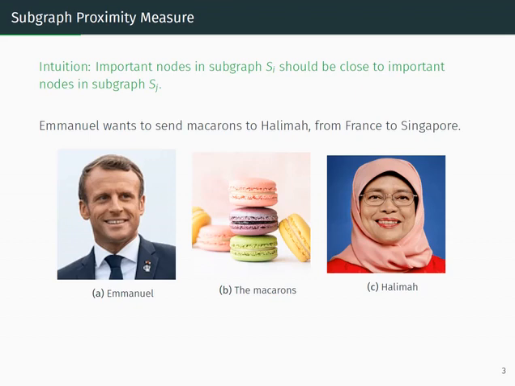Because of this, the macarons need to take a flight between Paris and Singapore. So, the distance between Emmanuel and Halima is given by the length of the flight between Paris and Singapore. Now suppose Emmanuel lived in Amiens and not in Paris. He could, however, get very fast to Paris, as Paris is a transportation hub in France. So we see again that the important distance is the one between Paris and Singapore.